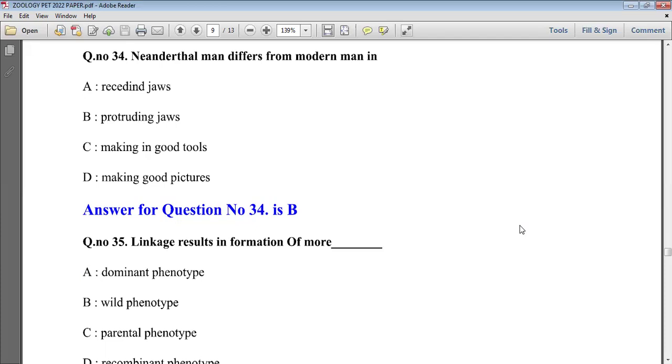Protruding jaws means either the upper or lower jaw just emerges out from the mouth, and such jaws are called protruding jaws, which we can see in the Neanderthal man, who is our evolutionary man. So option B is the right answer.